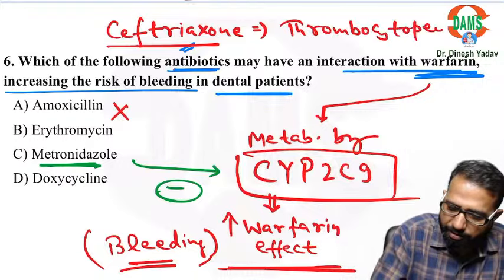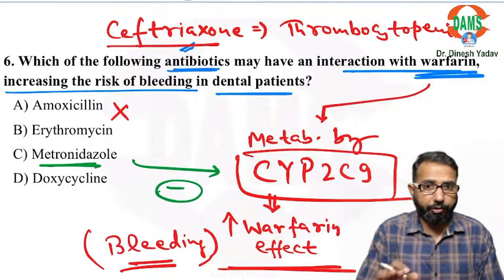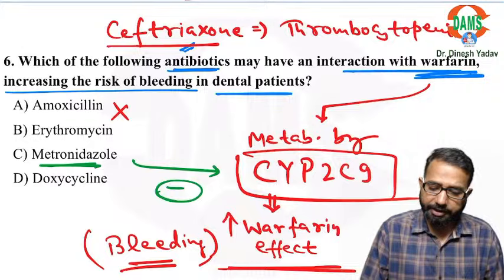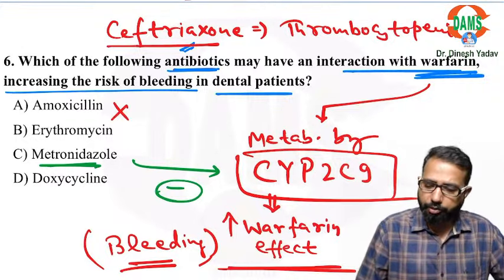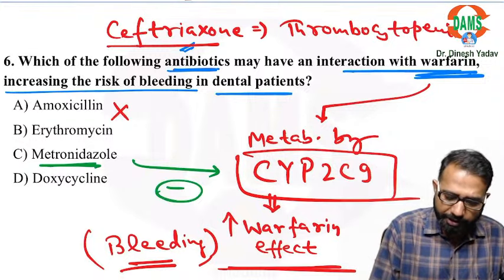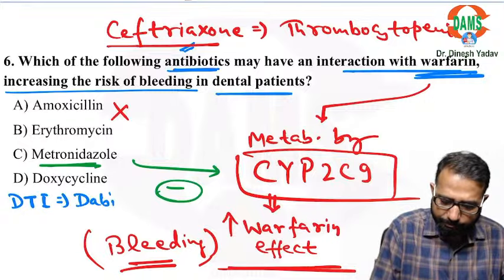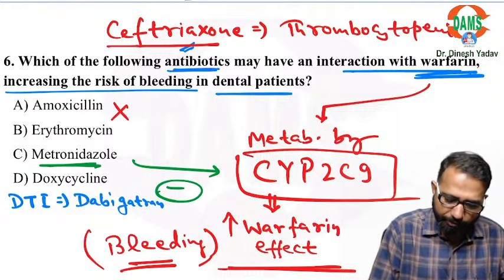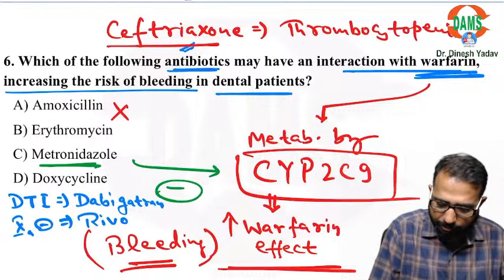That is one of the third generation cephalosporin. Got it? So these are important questions with the warfarin drug interactions. If they ask you the newer anticoagulant, then don't forget. If they ask you DTIs, direct thrombin inhibitor, then dabigatran, that is oral. And if they ask you 10th A inhibitor, then don't forget rivaroxaban.